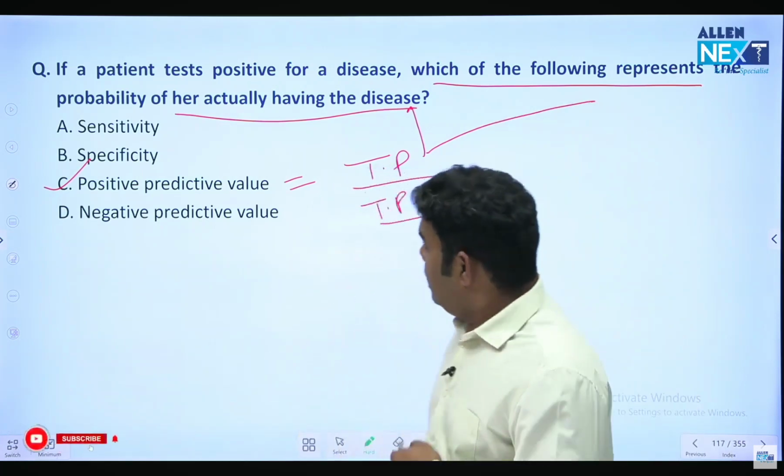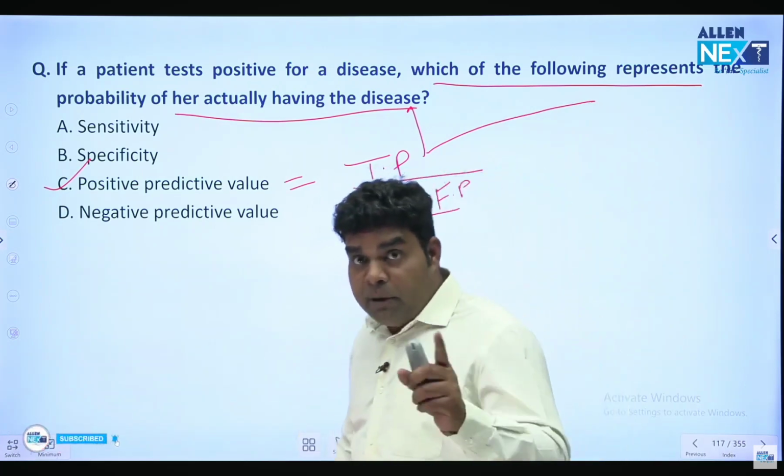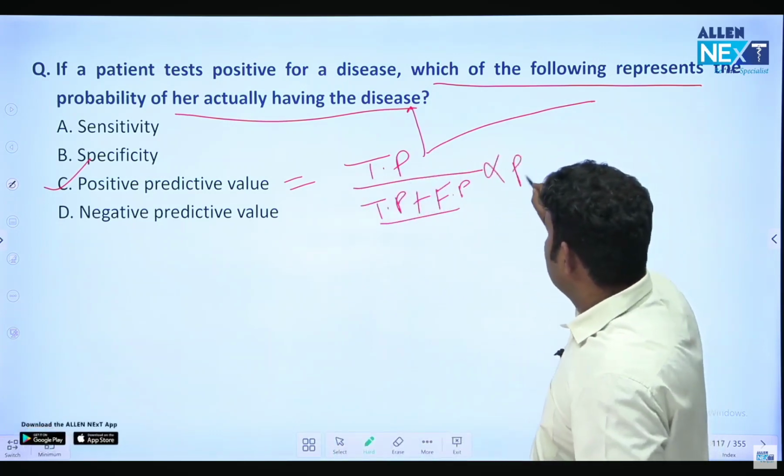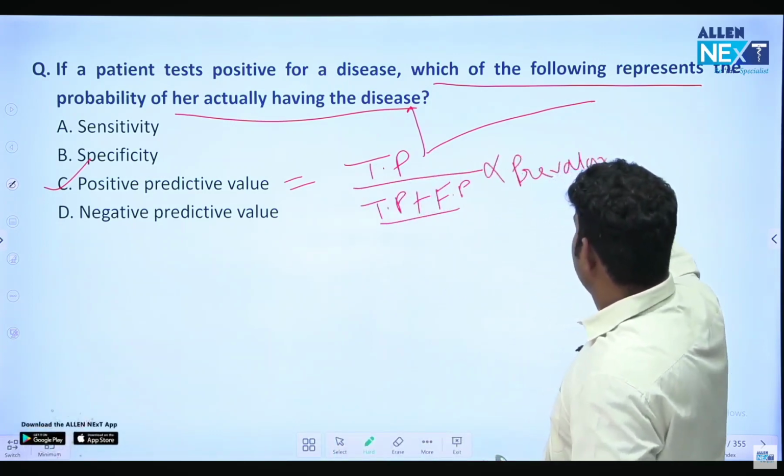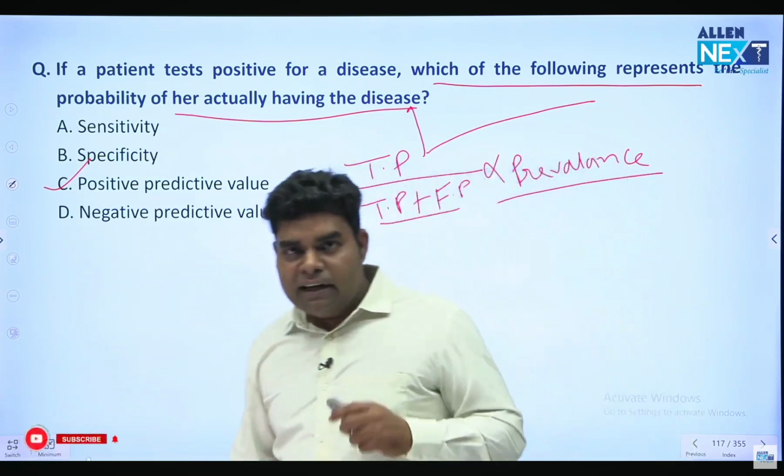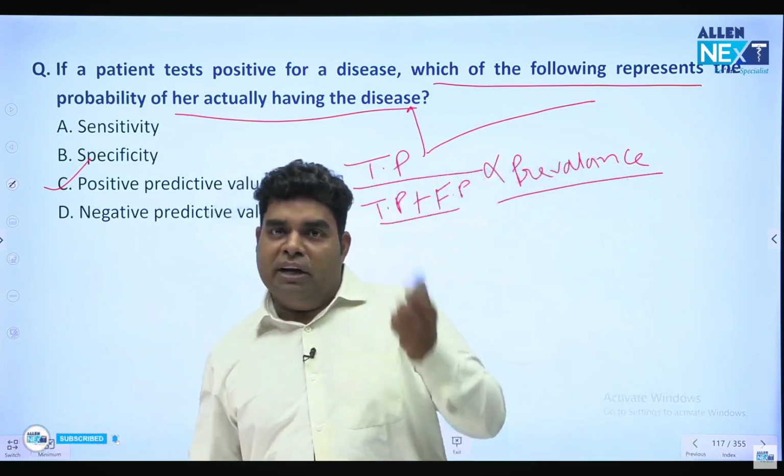That is PPV. और एक बात अभी हमने पहले भी पढ़ी है, याद रखना, PPV is directly proportional to prevalence of disease. तो PPV directly proportional to prevalence, ये भी याद रखना. जब बीमार ज्यादा होंगे तो PPV ज्यादा होगा. Okay.